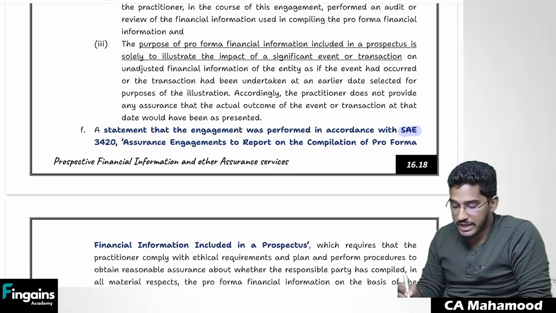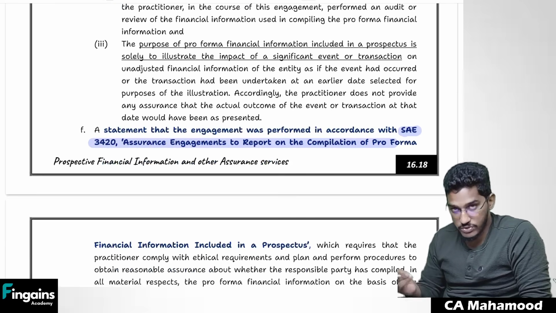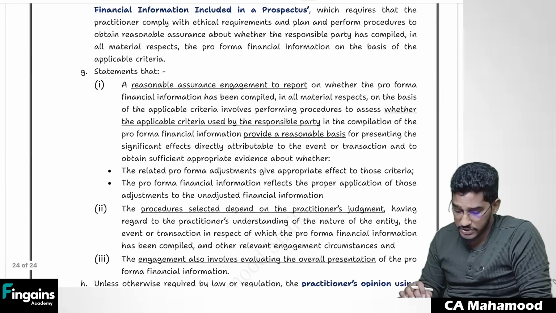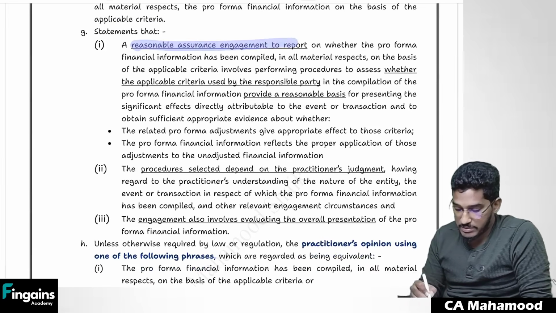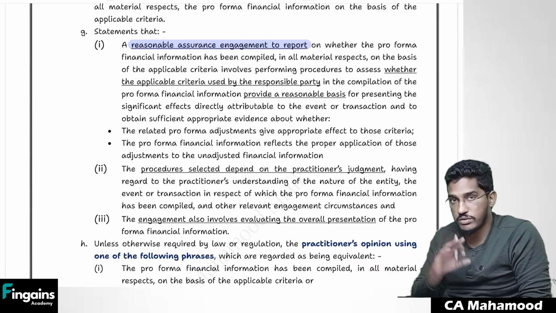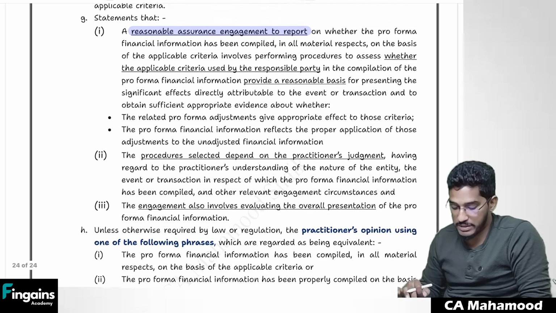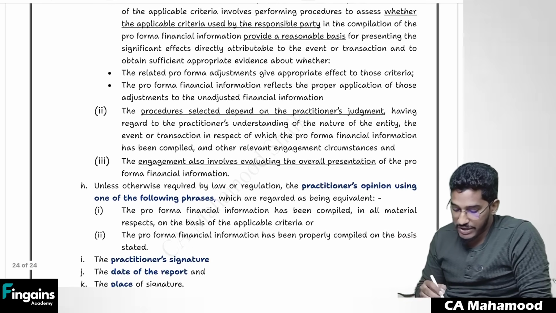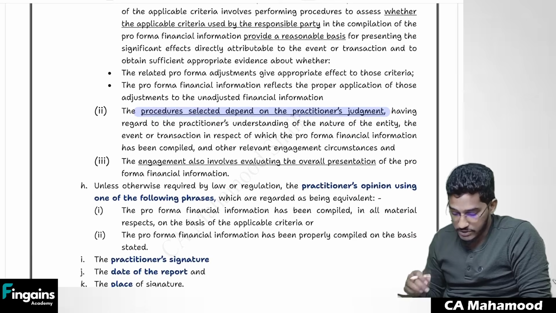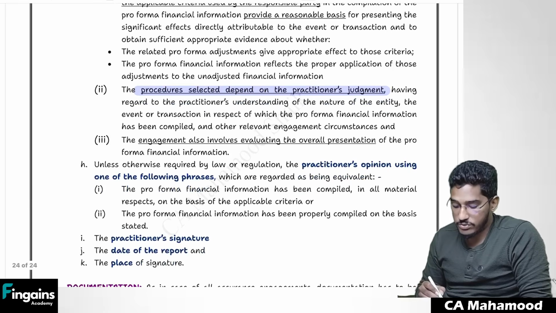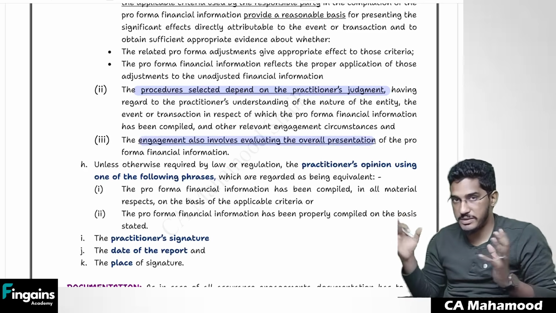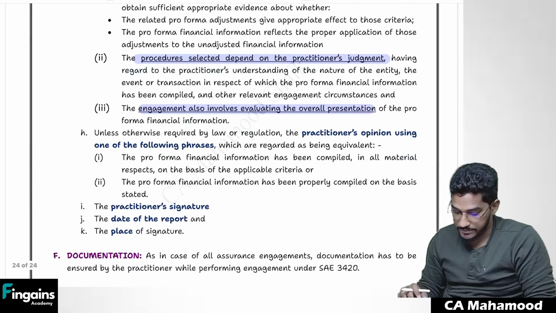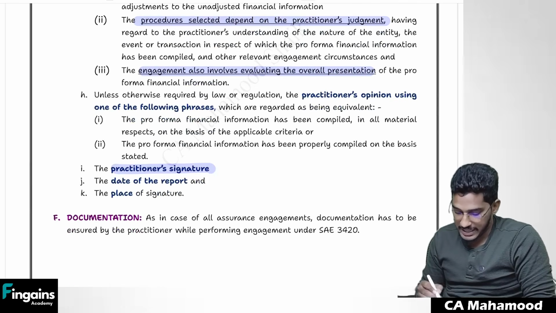Then you have to add one line that you have performed the engagement as per SAE 3420, not as per your own wishes. Then you have to add a few statements: this engagement is a reasonable assurance engagement, where you are going to report whether the pro forma financial information is as per the applied criteria or not. You also have to explain what procedures you have performed using your professional judgment, and say that as part of this engagement, you have evaluated whether the overall presentation is proper or not. Finally, you have to sign and mention the date and place of signature.